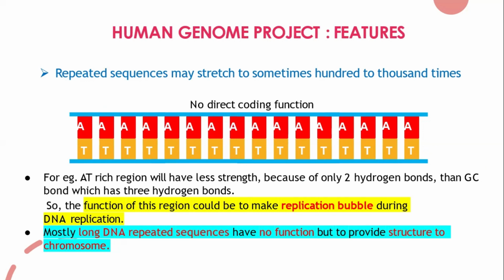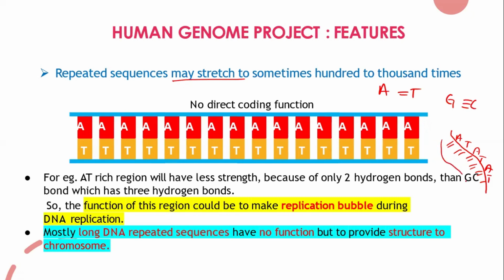Next one. So whatever the repeated sequence, they may stretch to sometimes several thousands, hundreds of times. And remember, in that we have adenine and thymine which are bonded with a double bond, and guanine and cytosine bonded with a triple bond. If I have some thousands of sequence which are only A and T, adenine thymine, adenine thymine, then what happens? All this region has only double bonds, and a double bond is a weak bond compared to a triple bond.